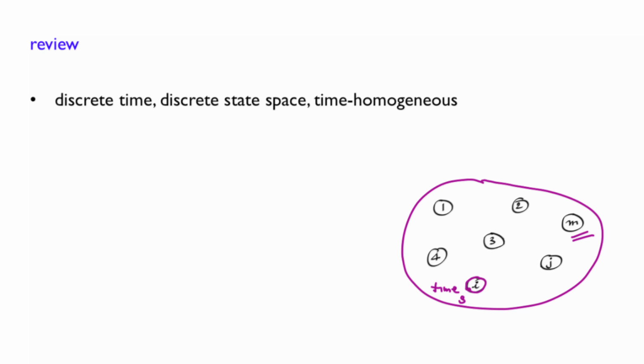You have someone hitting a drum, indicating that a transition occurs. And what it means is that the chain that was here will then jump, let's say, to another state j at the next time. So when the Markov chain jumps, it can jump on itself or jump to another state, like here or here.